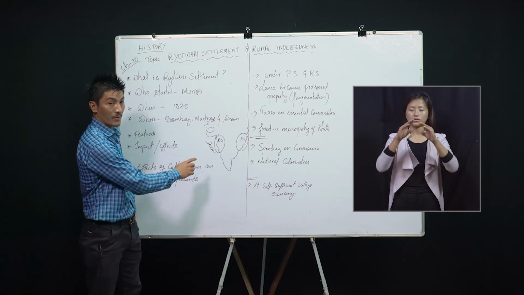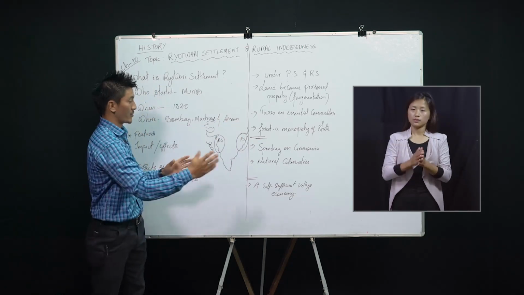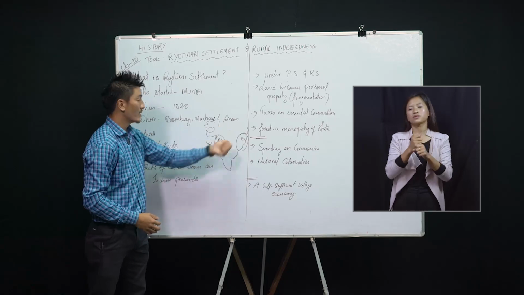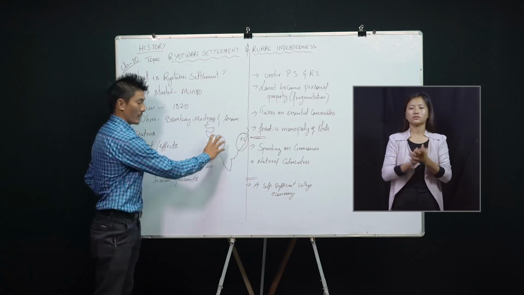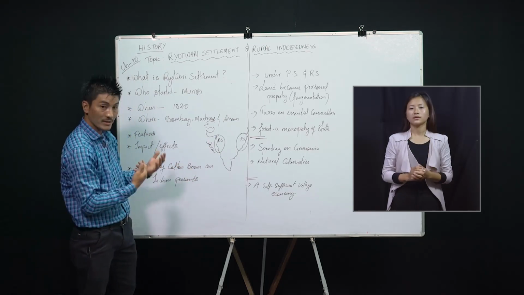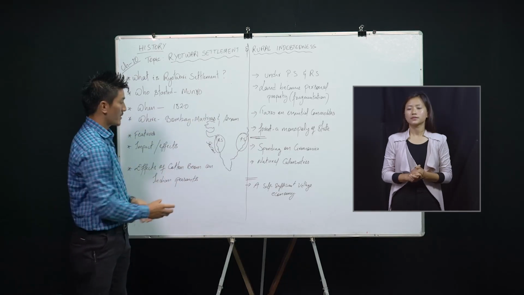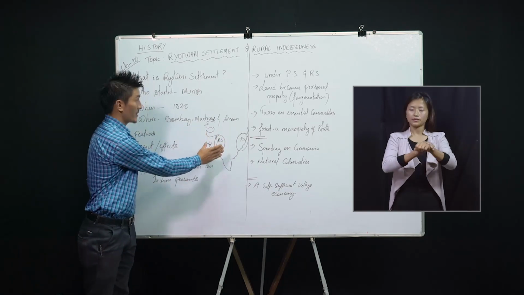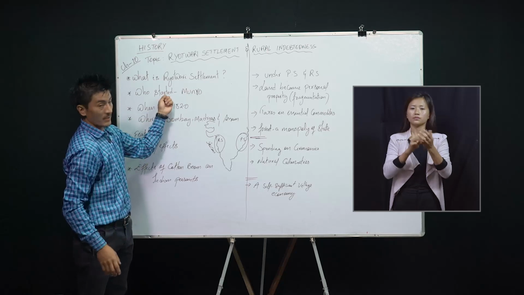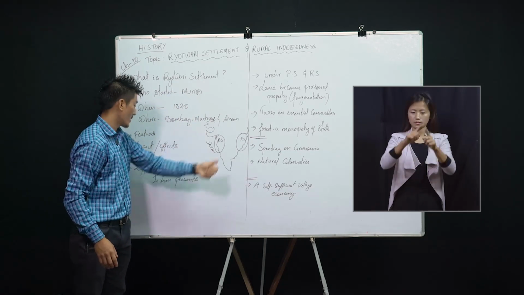Please remember that the Ryotwari settlement reached even to the geographical extent of Assam. But we are mainly focusing on the Deccan region of India, that is the western part of India. So Ryotwari settlement is a land settlement that the British introduced in the region of Deccan, especially Bombay. It was started by Munro in the year 1820.